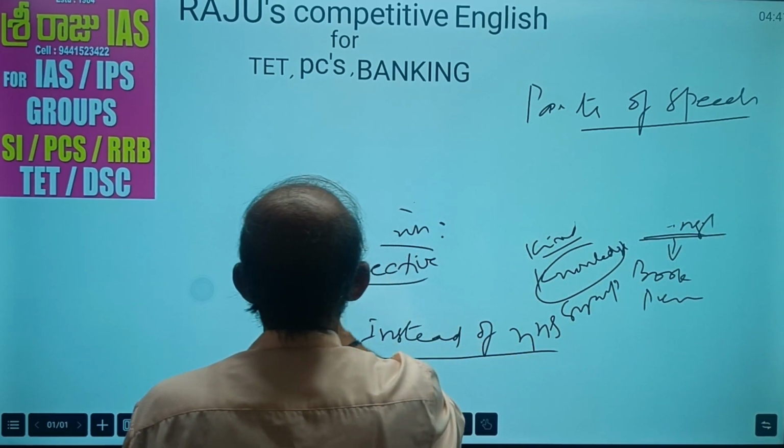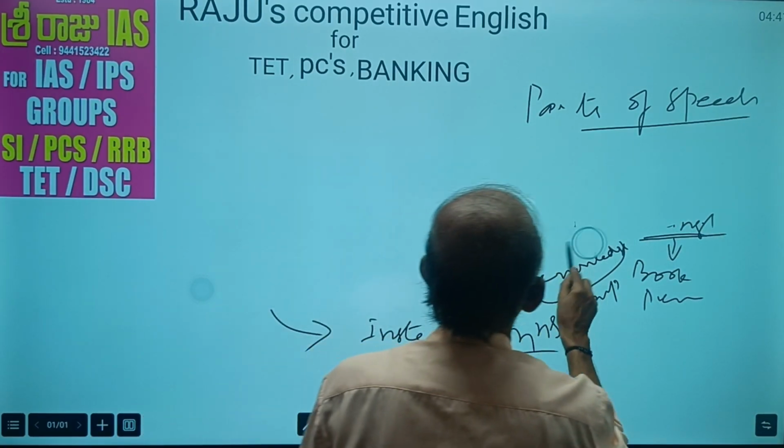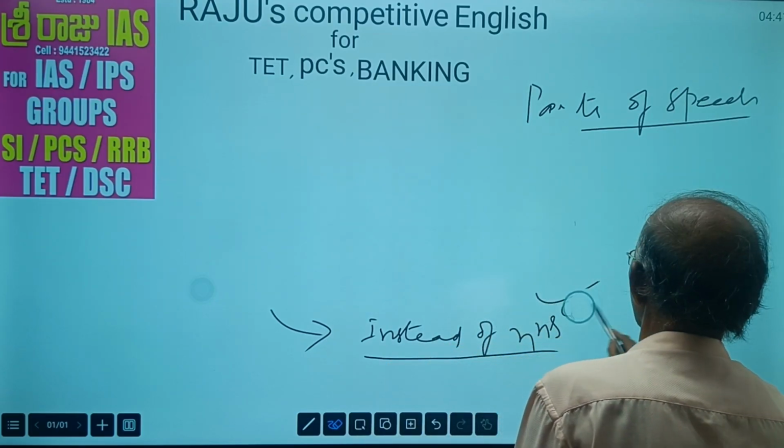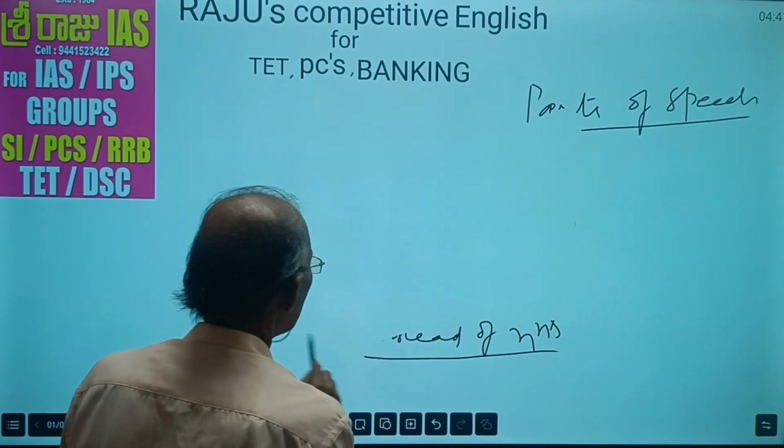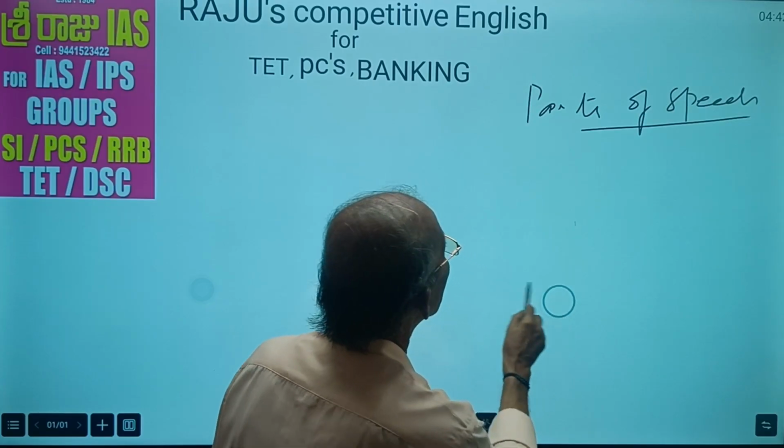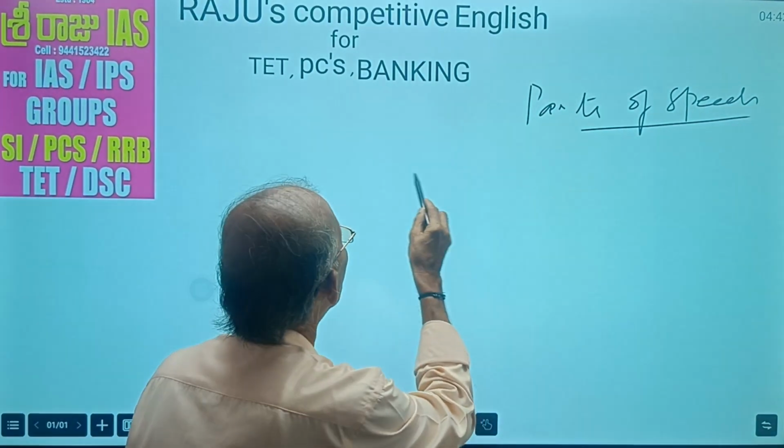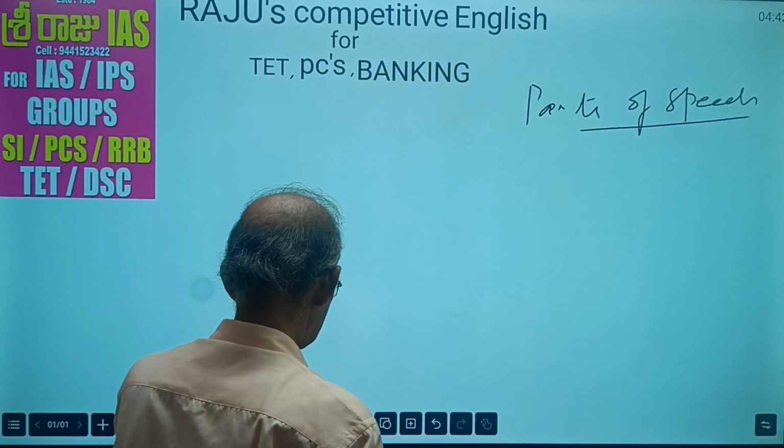Now let us go for adjective. Adjective is very, very important one. విశేషణము. తెలుగులో ఏమంటారు దీన్ని? విశేషణము. Adjective. What is this adjective?